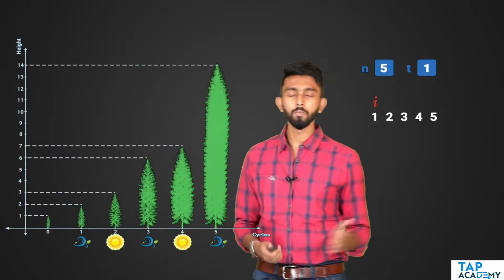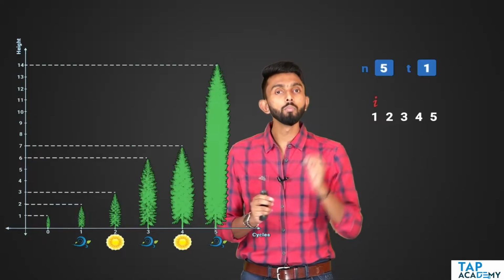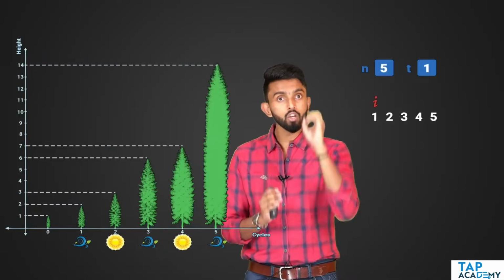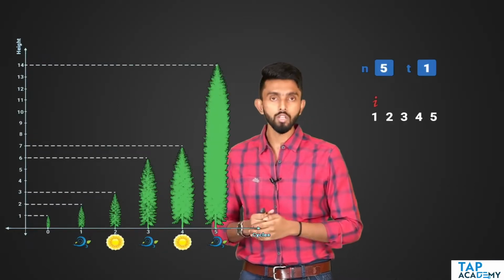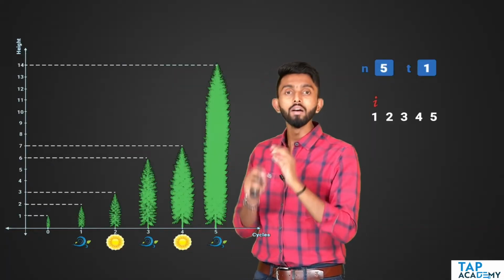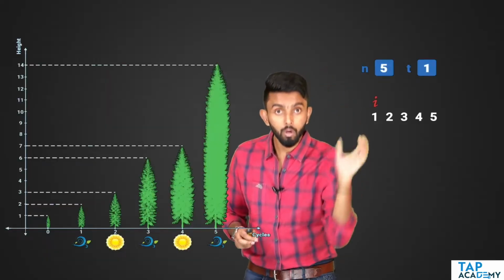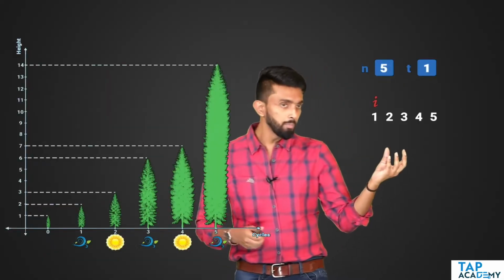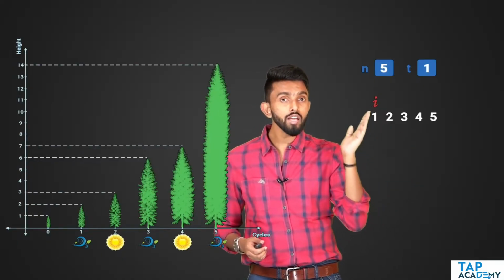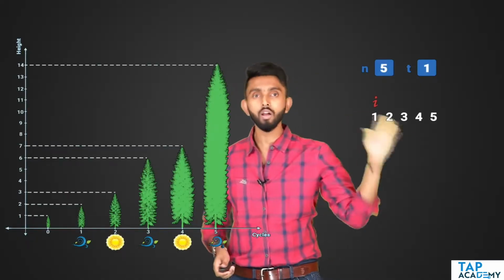How will you do that? Simple. An even number is a number which is perfectly divisible by 2. Which means if I divide it by 2, the remainder should be 0. Whereas an odd number is a number where, if you divide it by 2, the remainder will never be 0. I am not talking about the quotient, I am talking about the remainder. So, in programming, I can take the i value, divide it by 2 and check whether the remainder is 0 or not, not the quotient.